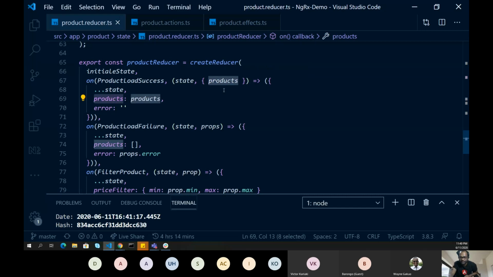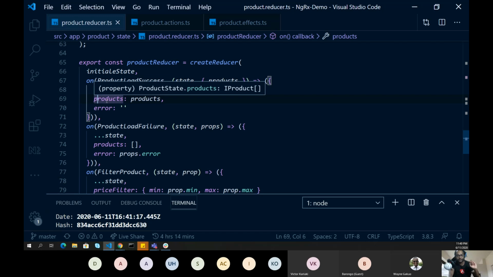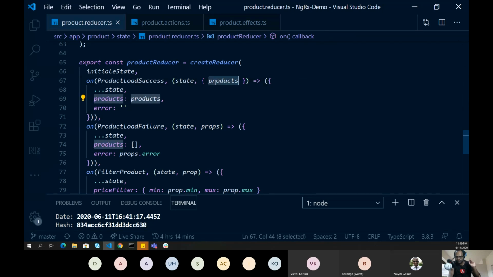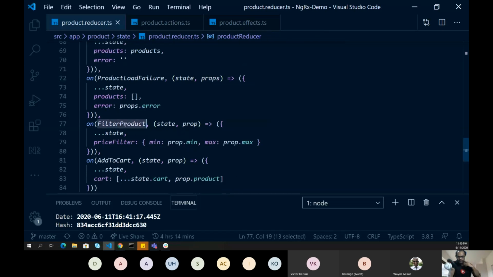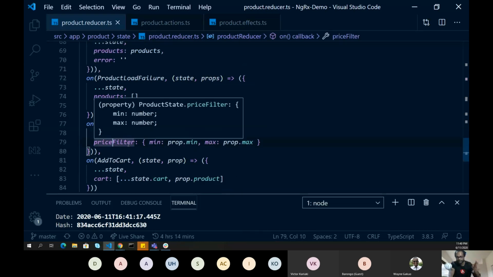And then I'm just updating my state using the same spread operator which we just spoke about. I'm saying, this is state, and from that particular state, go ahead and update the products to the products array which you have received and set the error to blank. If there is a failure, go ahead and update the products to an empty array and the error to whatever error you get from the backend. For filter product, we are just updating the price filter.